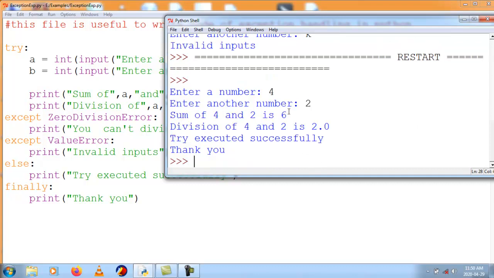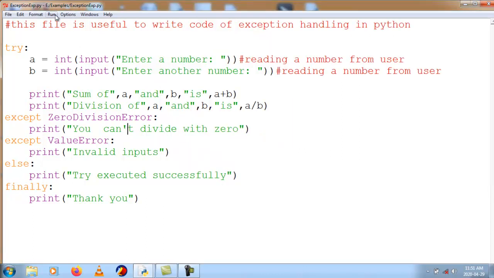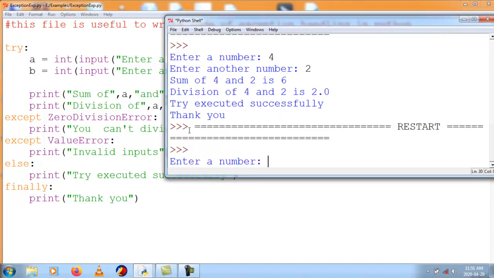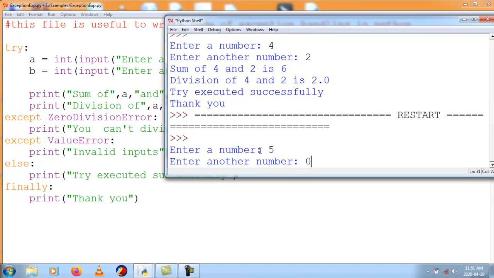So this is for the summation of the two numbers, this is for the division of the two numbers, this is for the else block, and this is the finally block. Both are valid, so only then will else get executed. That means if no exceptions are caught, only then will else get executed. Now we will try with an exception. So I enter 5 and 0.